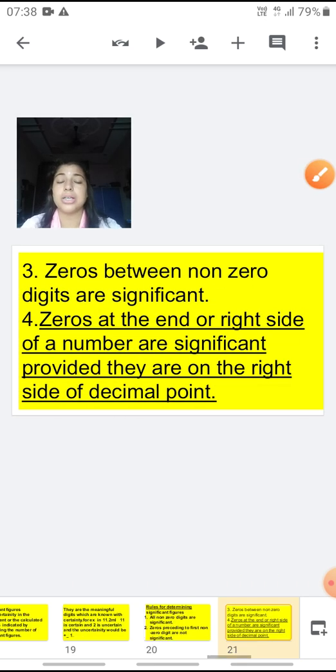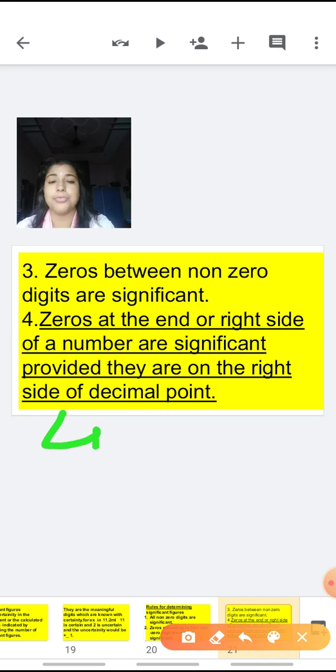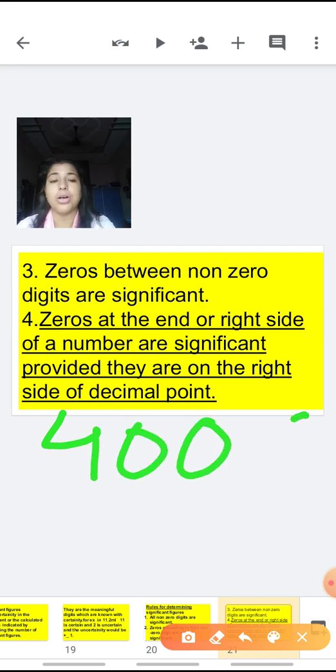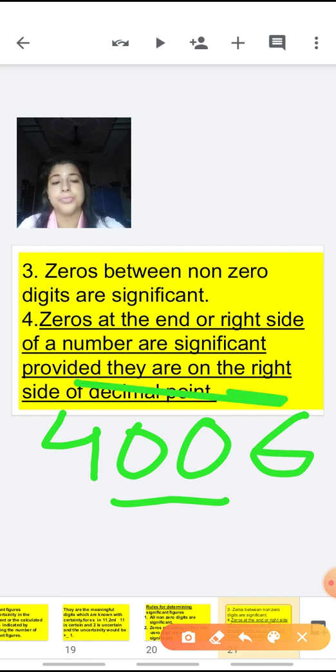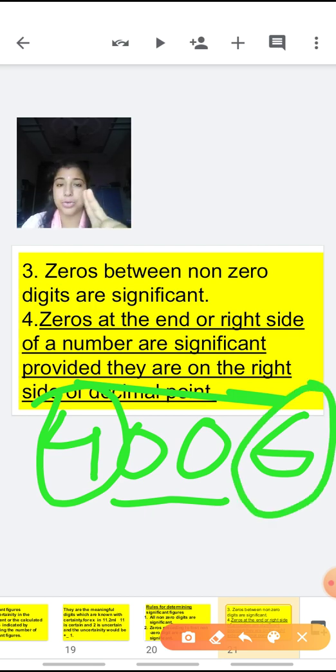Now the third rule is zeros between 2 non-zero digits are significant. For example, you have 4006. In this 4006, the 2 zeros which come between these 2 non-zero digits, 4 is a non-zero digit, 6 is a non-zero digit, and 2 zeros are there between them. So both these zeros are significant. So how many significant figures are there? 4 significant figures are there.